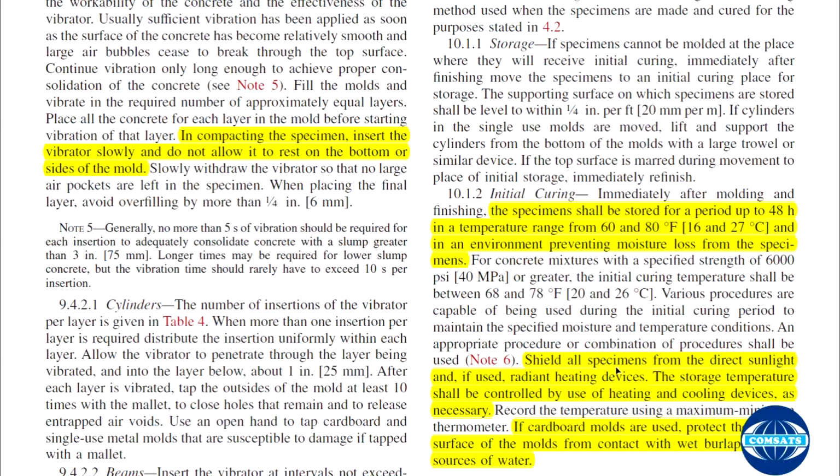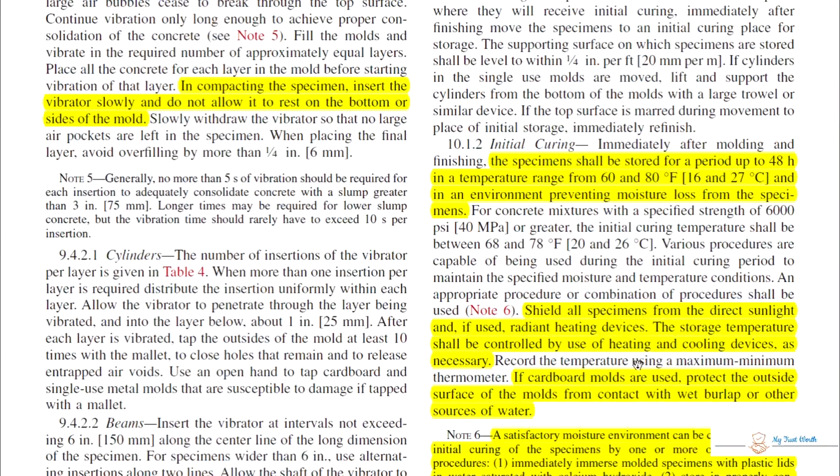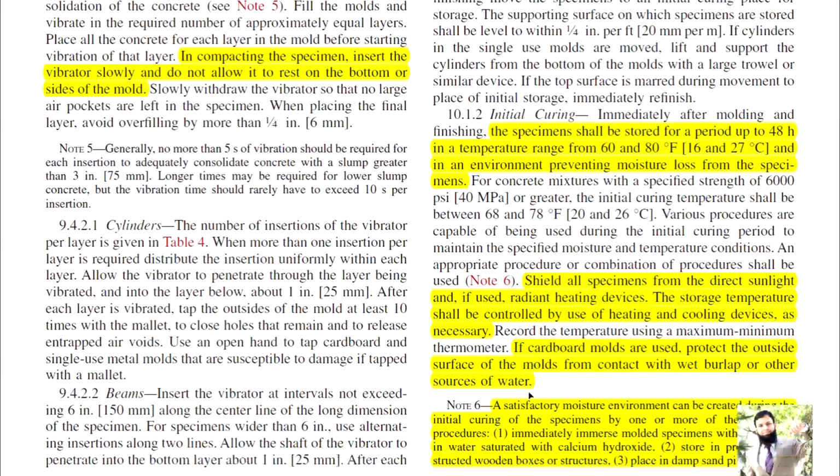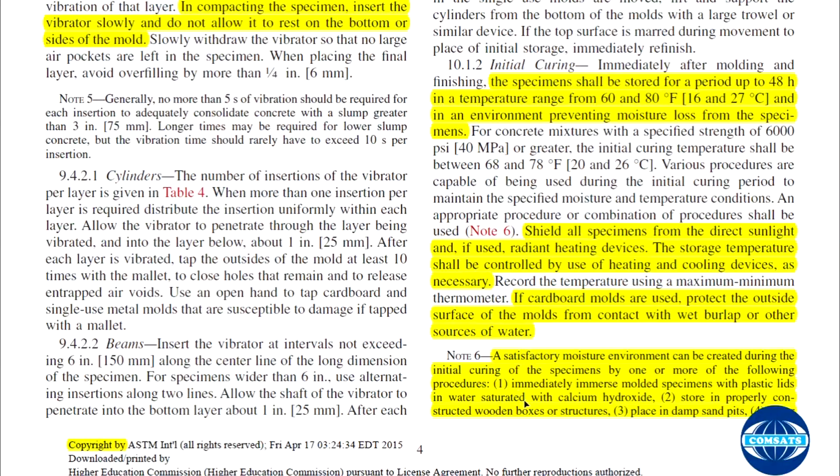Shield all specimens from direct sunlight and, if used, radiant heating devices. The storage temperature shall be controlled by using heating and cooling devices as necessary. Record the temperature using a maximum and minimum thermometer. If cardboard molds are used, protect the outside surface of the mold from contact with wet burlap or other sources of water. A satisfactory moisture environment can be created during the initial curing of the specimen by one or more of the following procedures. So, how are you going to control the moisture?